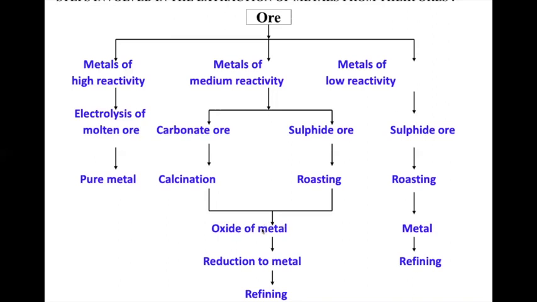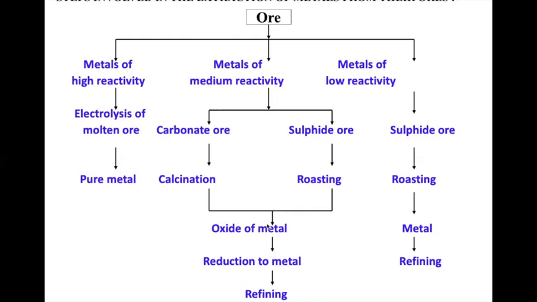When metal oxides are formed, like here it is middle order, you can take zinc. So zinc oxide is obtained. Zinc sulfide, ZnS, was there, so it was heated. Roasting, you know how to make chapatis is called roasting. It is heated, the S part is removed and O will attach to it. So ZnO, the oxide of the metal, is formed.